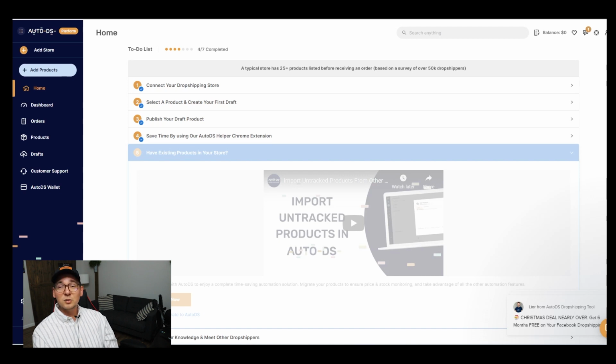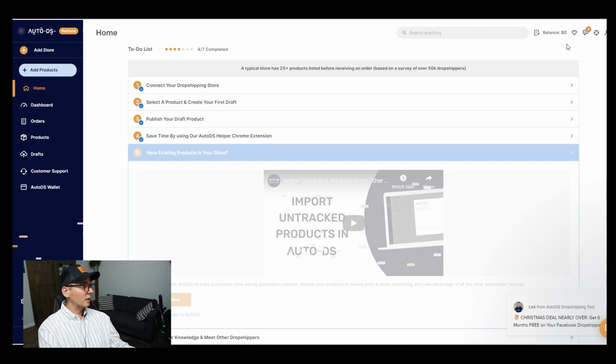Non-API connection connects to eBay through the file exchange program, which is basically an old school way of sending CSV/Excel files between AutoDS and eBay. If you connect through the API connection, eBay will say, hey, this guy is using AutoDS for dropshipping, and AutoDS is well known for hosting a lot of retail dropshippers. We don't like that. This is why you don't want to use API connection. Stick with the non-API connection if you want to use AutoDS.